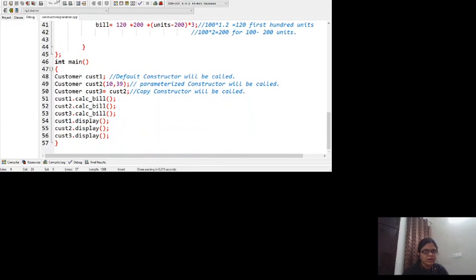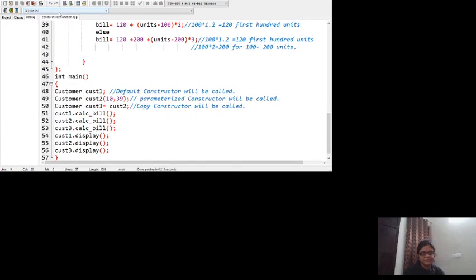So I think I should run it. I should compile and run it to make you see the output. You can see customer number is 0, units consumed is 0, bill to be paid is 0. Customer number is 10, units consumed 39, bill to be paid is 46.8. Based on the number of units, 39, the bill is coming to be 46.8. Because customer 2 values are the same as customer 3 values, the answer for customer 3 is the same.